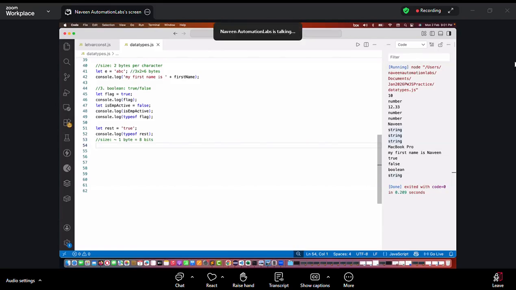For Boolean, I don't need to do much here. Either it is only true or false, so I don't need much space. Just 1 byte or 8 bits. So it will take around 1 byte to store Boolean values. Everything will be allocated during runtime. Memory allocation will always happen at runtime only.